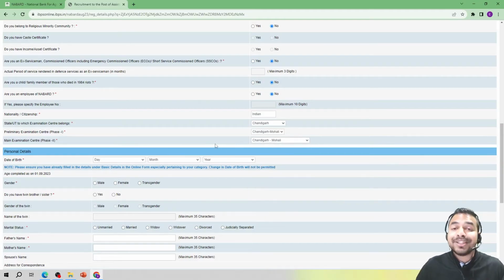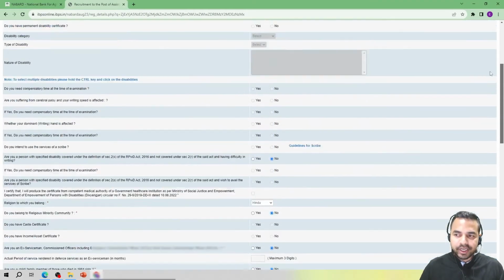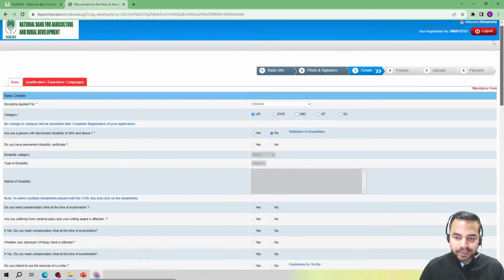Now I am moving on to the personal details, and the very first personal detail is the date of birth, followed by gender. Then, if you have a twin brother or sister, the gender of the twin, name of the twin, marital status, your father's name, mother's name, spouse name, and your addresses. All such details are required to be entered in this portion. So my dear friends, I have already filled out all the details here, and I have also made sure that all the details that I have entered are absolutely correct.